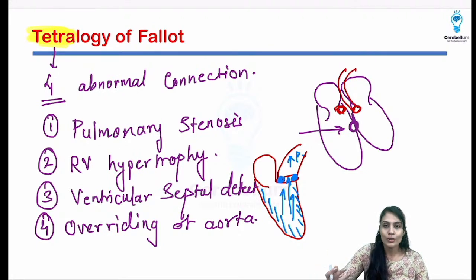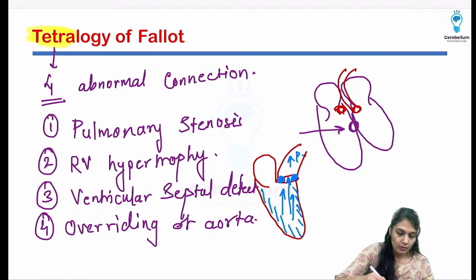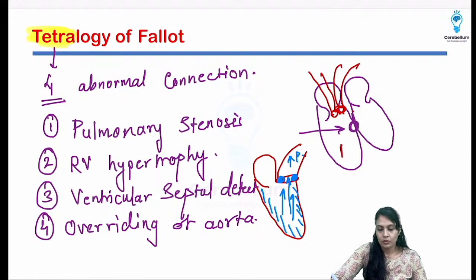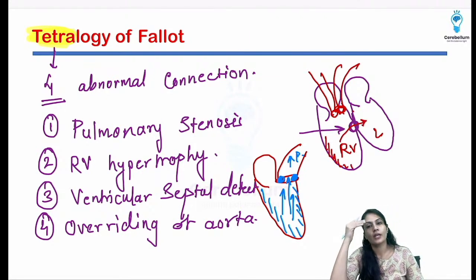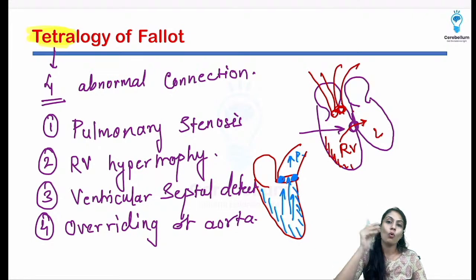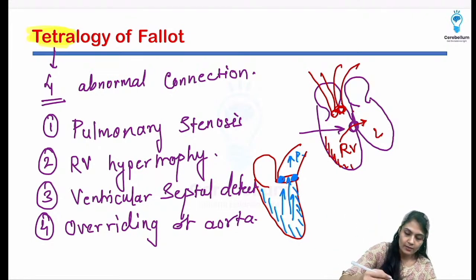Now understand what is going to happen. So I'm drawing the aorta over here so that you'll remember. So let's close the aorta. Rather than having the aorta open on one side, there are 2 openings, let's draw over here, from the right ventricle and left ventricle. Now right ventricle is thicker, and that's why it is going to push the blood into the left ventricle, isn't it? So what shunt is there? The shunt is called a right to left shunt.